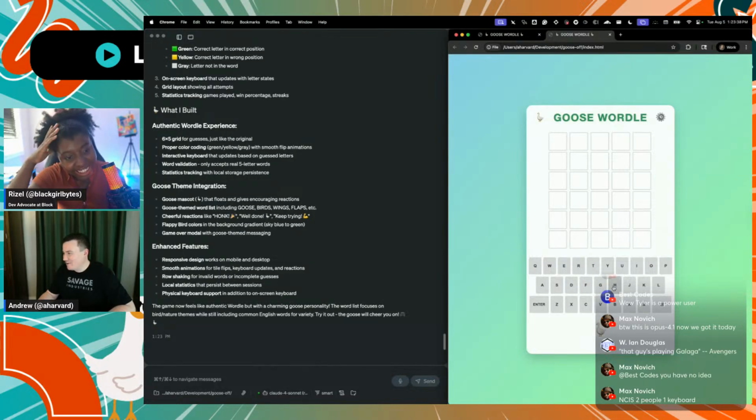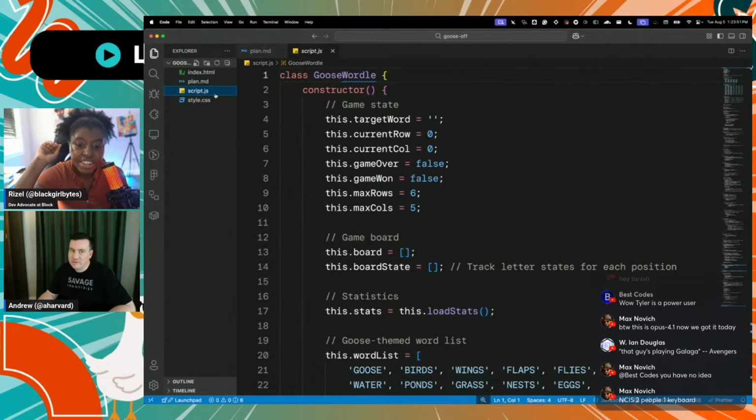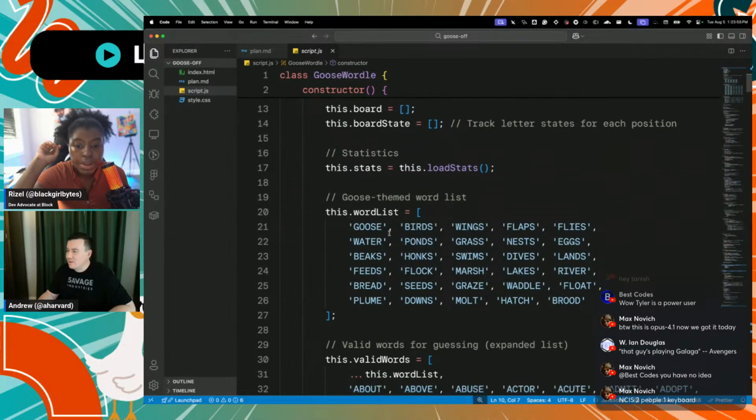Perfect. At least some form of it. So I'm trying to see if this works. I'm gonna put the word heart in here, and it's not a valid word. Yes, it is. Right. I did want to look at the code that it created. So it created HTML, JavaScript, and CSS. And it looks like they have a very simple word list here.